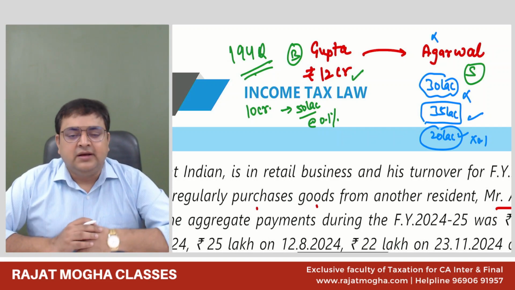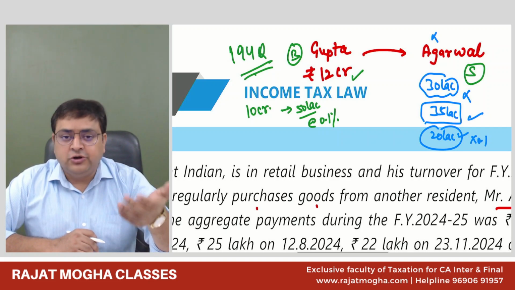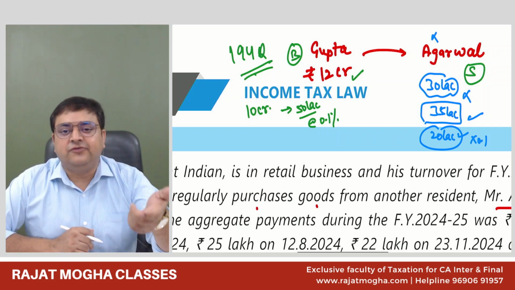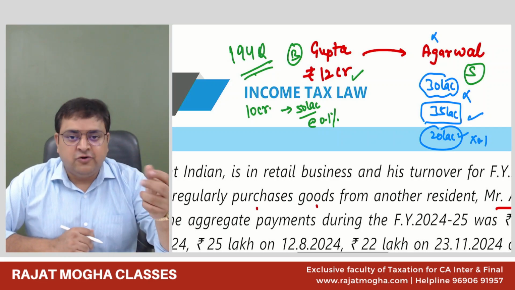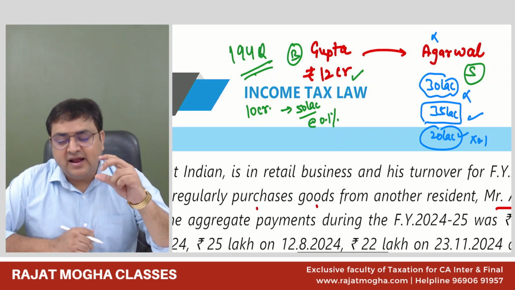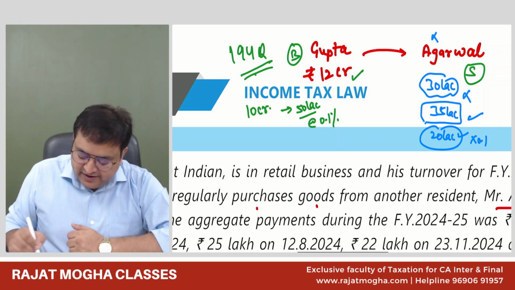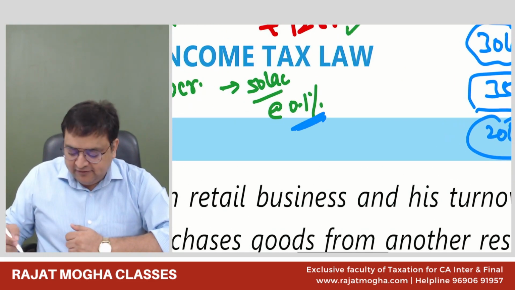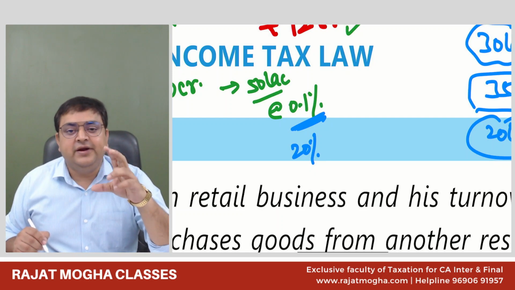If Mr. Agarwal does not furnish his PAN number, we understand that if the deductee does not furnish their PAN number, then the rate of TDS becomes the effective rate of that section or 20%, whichever is higher. But here, 20% would be too much. The effective rate is 0.1%. And if this person is not furnishing his PAN number, making the TDS rate 20% is too high for this section.